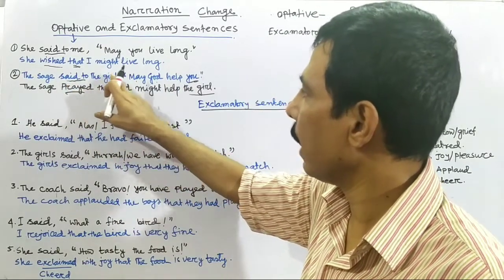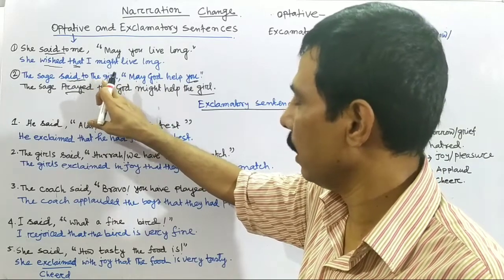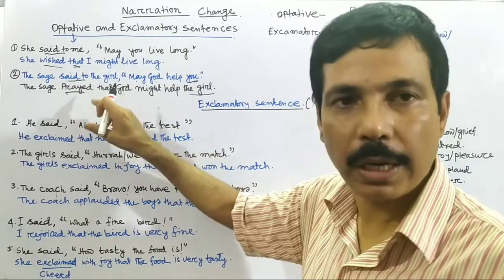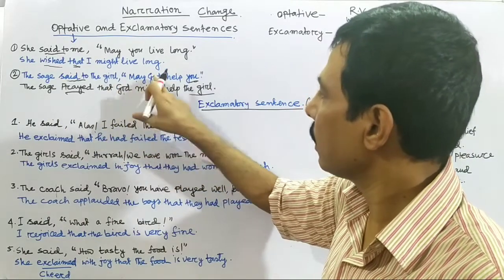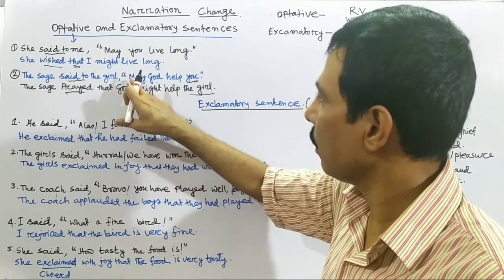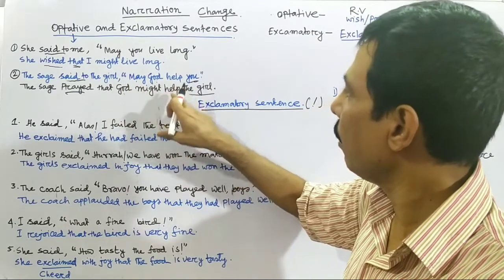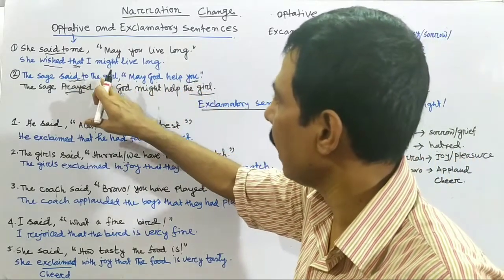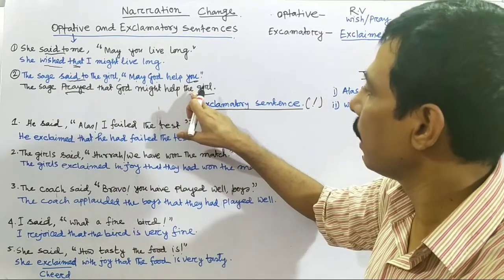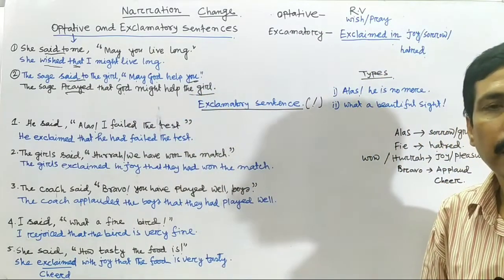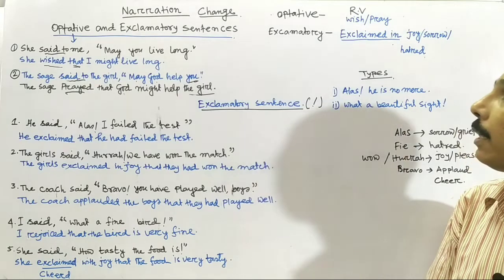Then you should not write the object here, the girl. You don't need to write the girl here. You may write it, but it is better not to. Take the subject God, then may in the past form becomes might, help you, where you refers to the girl. As I have not written the girl here, I have directly written the form. So this is the narration change of an optative sentence.